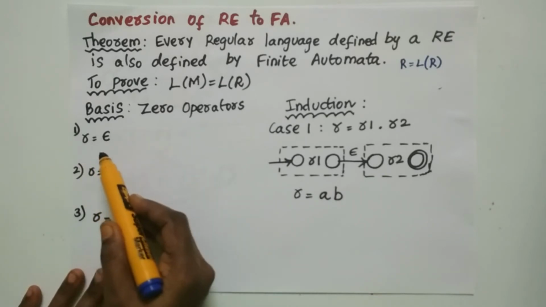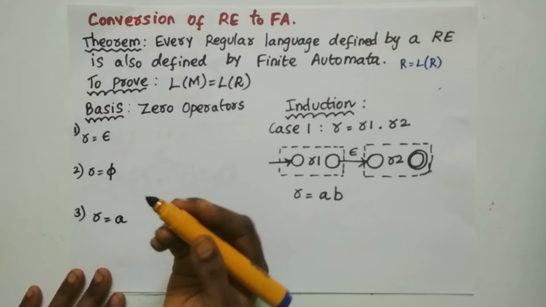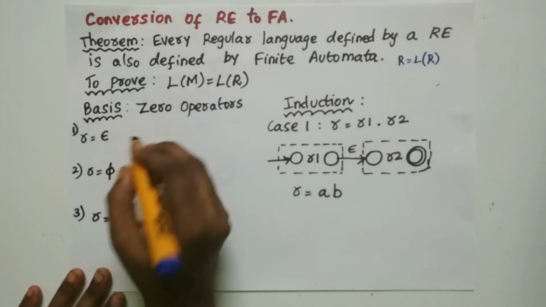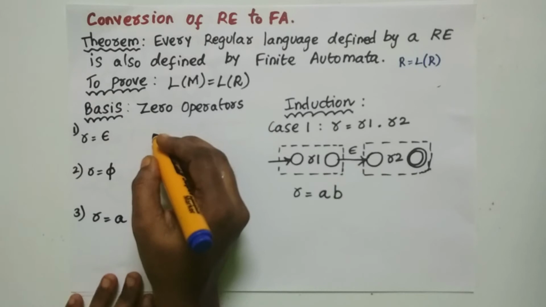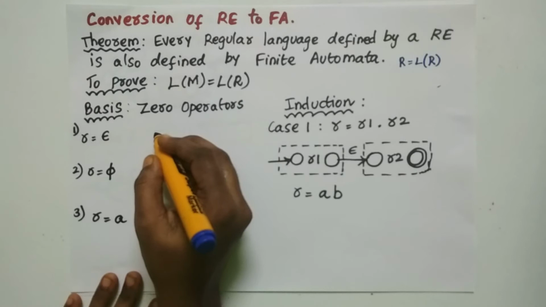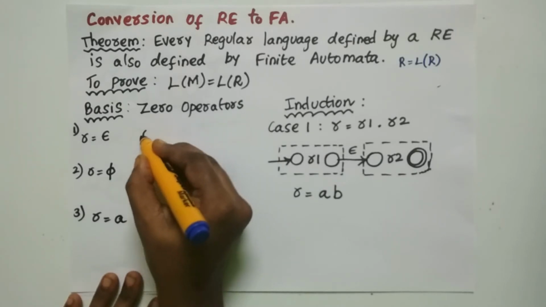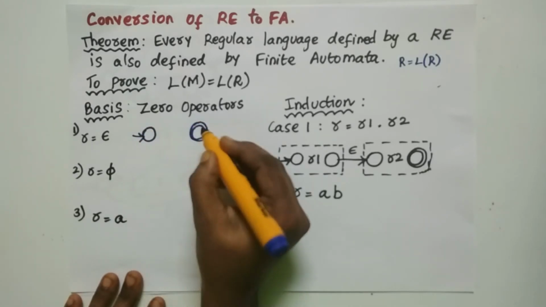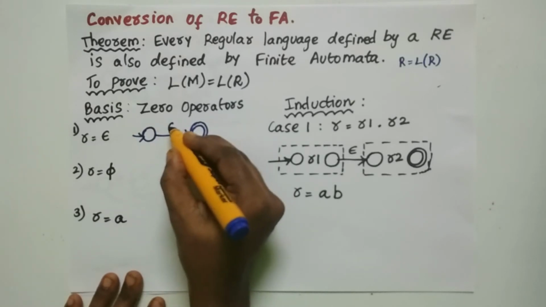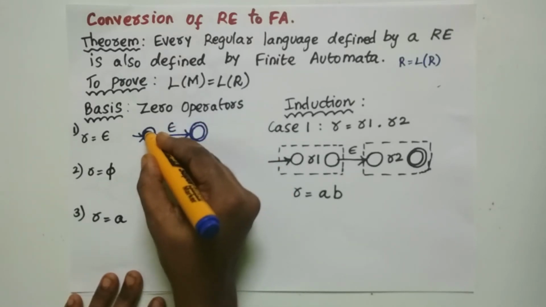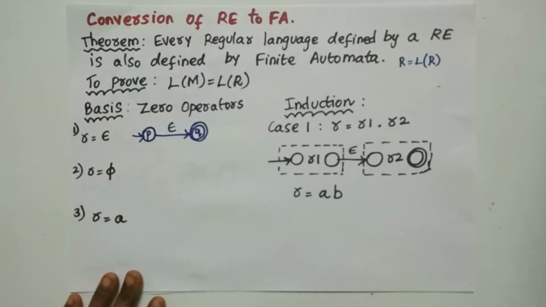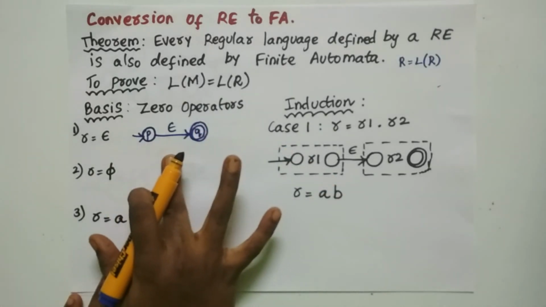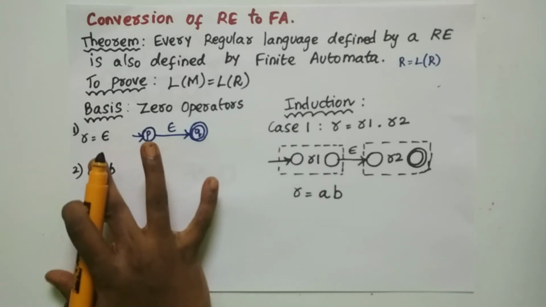If r equal to epsilon, how can we have an automata? By Thompson's construction, if r equal to epsilon, the automata exists in the form of an initial state and a final state. Whether the input is there or not, every automata will compulsorily have an initial state. So if r equal to epsilon, you will have an initial state and a final state with a transition for epsilon. This is the initial state P and this is the final state Q. This is how there exists an automata when you have a regular expression epsilon.